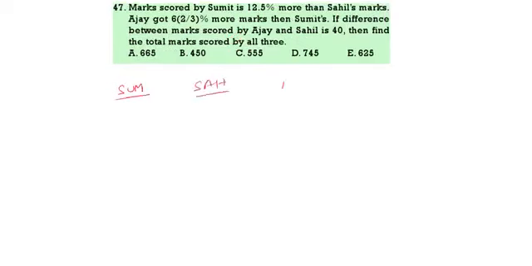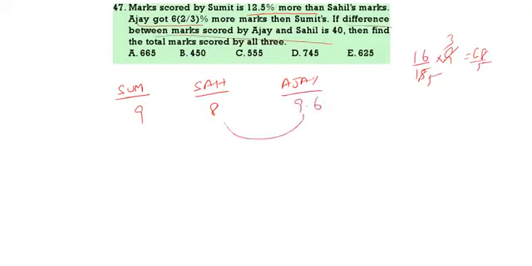Marks scored by Sumit, Sahil, Ajay. Sumit is 12.5% more than Sahil. Sahil is 8, Sumit 9. Ajay got 6 by 3 more, which means 16 by 15 of Sumit's marks. What is Sumit? 9. So 3 3s, 3 5s. It is 48 by 5, that is equal to 9.6. The difference between Ajay and Sahil, that is 1.6, is given as 40.